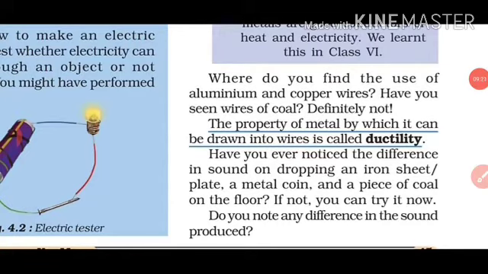Now where do you find the use of aluminium and copper wire? Have you seen a wire of coal? Definitely not. We have seen a wire of aluminium and copper, not of coal. That means the property of metal by which it can be drawn into a wire is called ductility. So the property of a metal by which it can be drawn into a wire, that is called ductility.